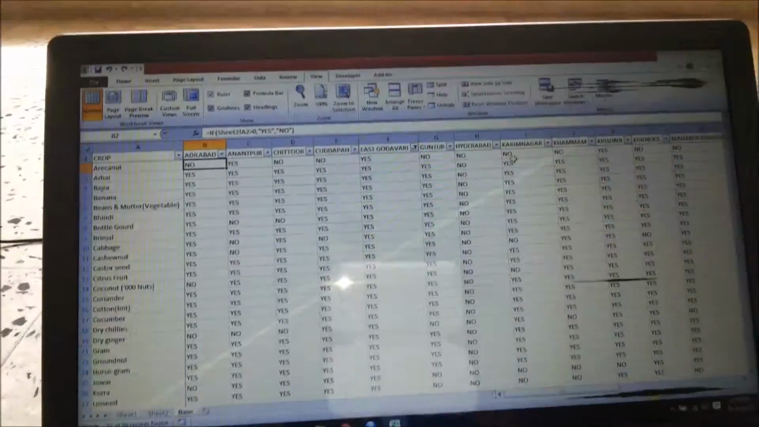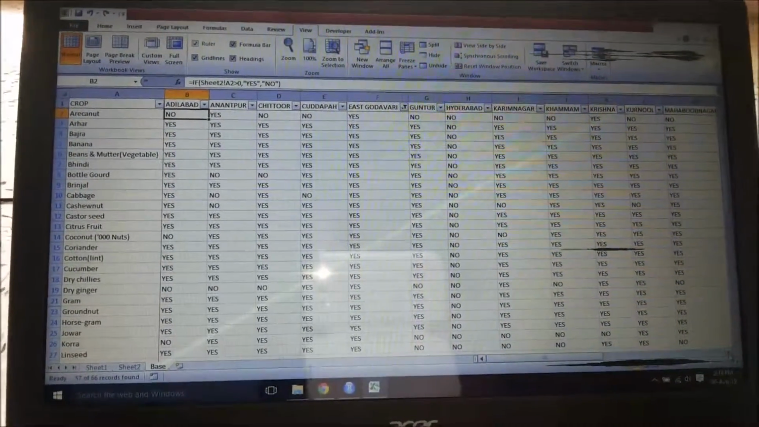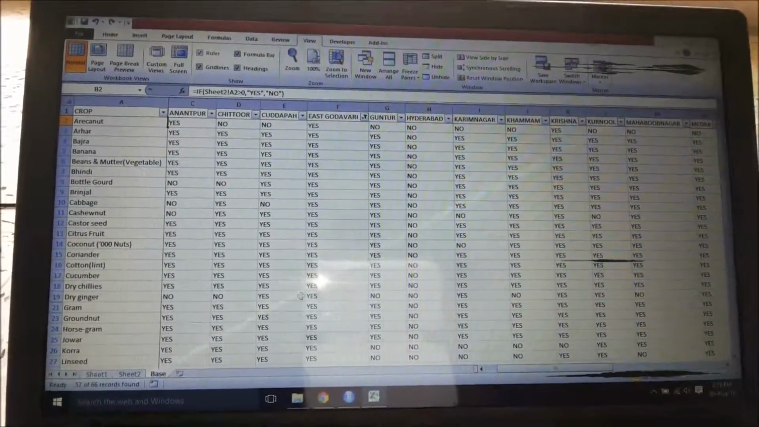So now let's see the association between East Godavari and Kadapa.